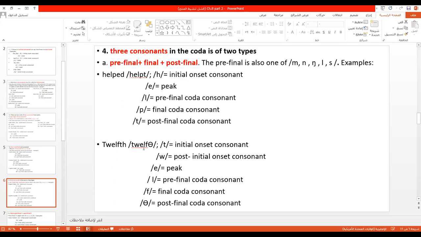Another example, twelfth. There are two consonants in the onset and three consonants in the coda. So the onset has the initial onset consonant and the post-initial onset consonant, then the peak. As you see, the first coda consonant is one of these five consonants, many English, so I'm going to call it pre-final coda consonant. The f is the final coda consonant, and the last is the post-final coda consonant. This is the first type, the first case.